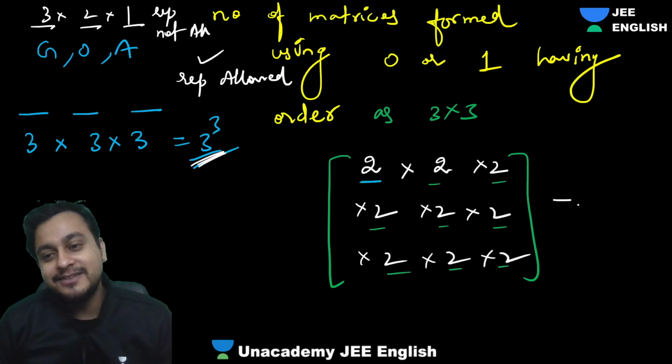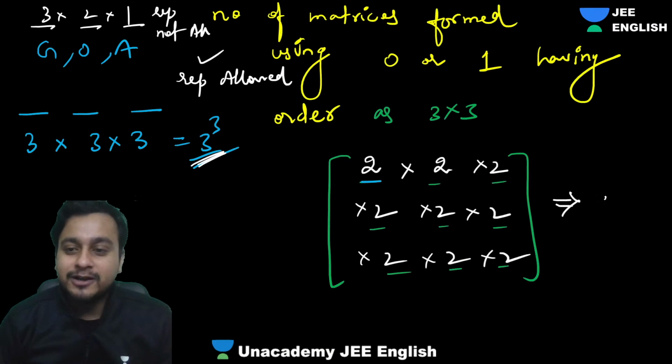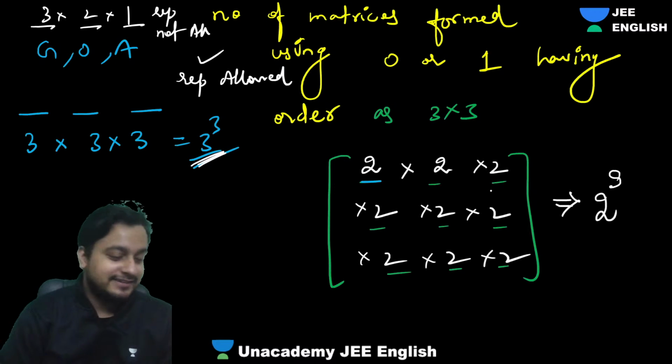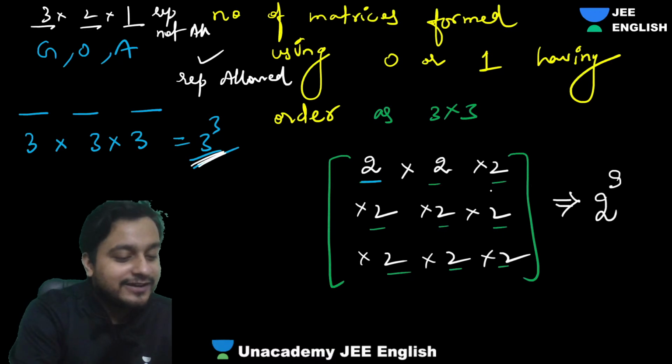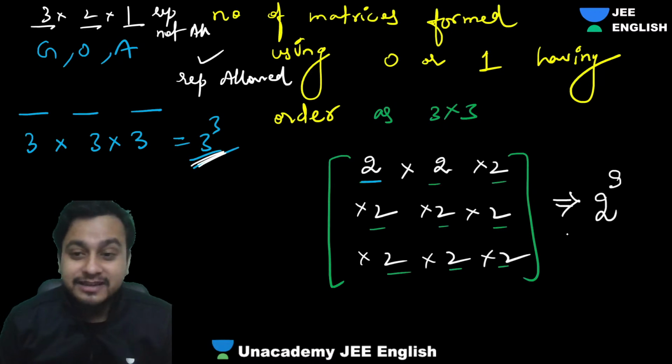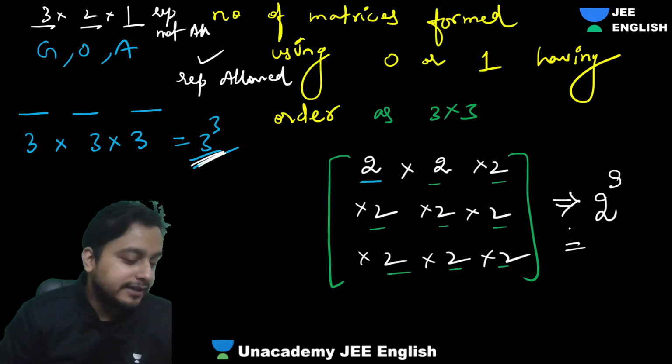That's the reason why the answer will be what, guys? Number of matrices will be 2 to the power 9. Clear? Which is nothing but 512. Okay, guys? So this kind of questions they ask.